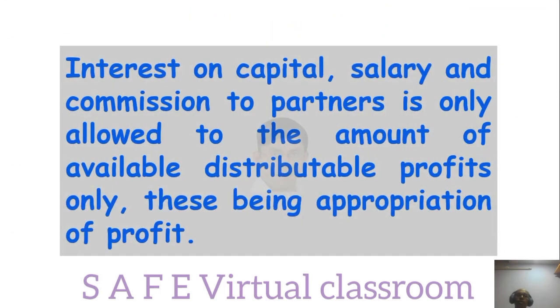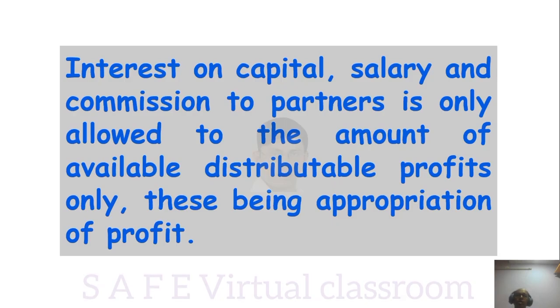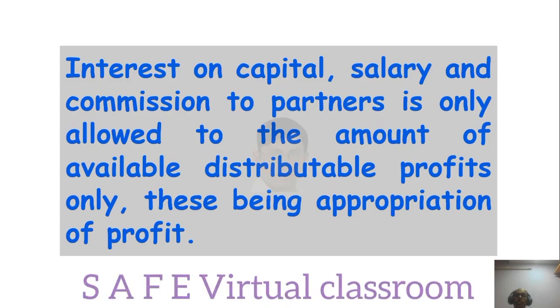Interest on capital, salary and commission to partners is only allowed to the amount of available distributable profits, this being an appropriation of profit. So they cannot give more than that; you cannot convert profit into loss. Simply that is what it means. By dumping interest on capital, salaries and commission to partners, you cannot convert profit into loss.